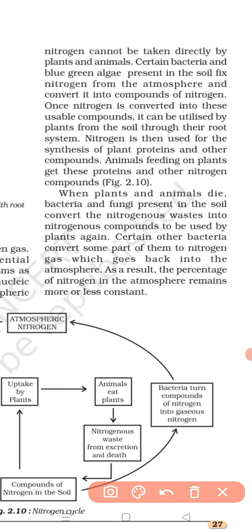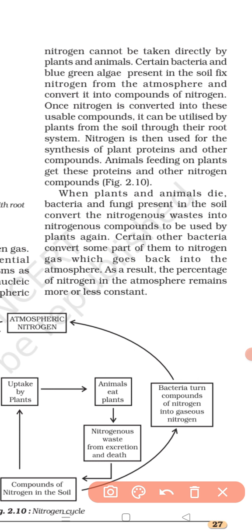This nitrogen gas is converted into nitrogen compounds by nitrogen fixing bacteria which are present in the soil and in the root nodules of leguminous plants, by blue-green algae also, and by lightning in the sky. These can fix the nitrogen gas from the atmosphere and convert it into nitrogen compounds which go into the soil. Then what happens? The plants take compounds of nitrogen from the soil for their growth. So the plants absorb the nitrogen compounds from the soil through their roots.